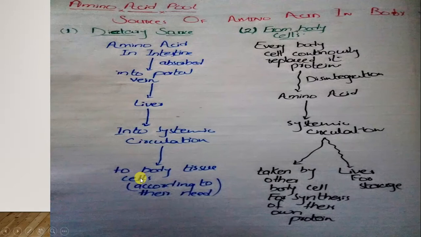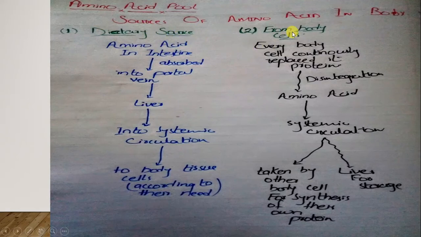their own needs. Okay, some cells are growing cells, so they need more amino acids as compared to the non-growing cells. For example, when there is hypertrophy of the muscles, the muscles need more amino acids as compared to the skin cells, which are not going to be hypertrophied or grow more in size. Okay, so the first source is the dietary proteins, the first source is a dietary source.